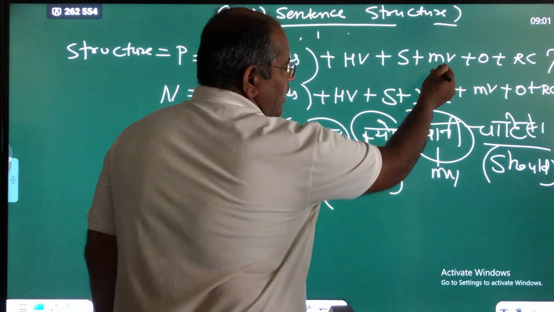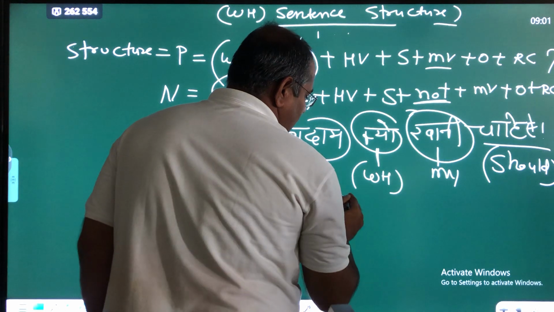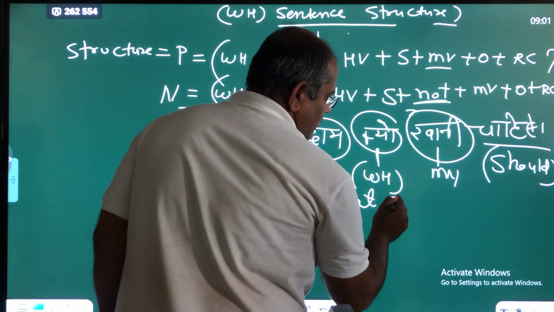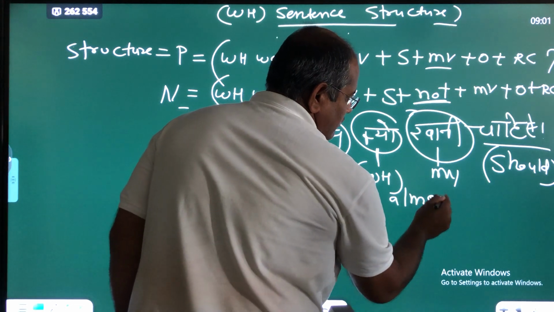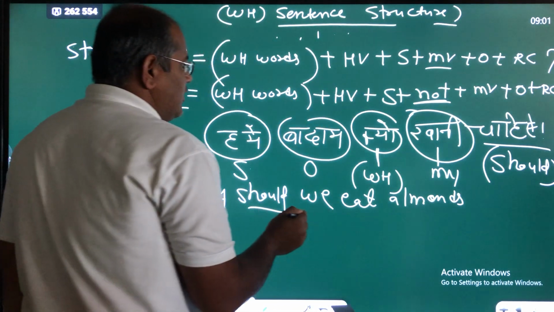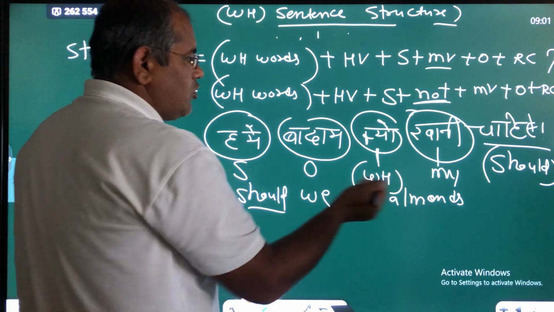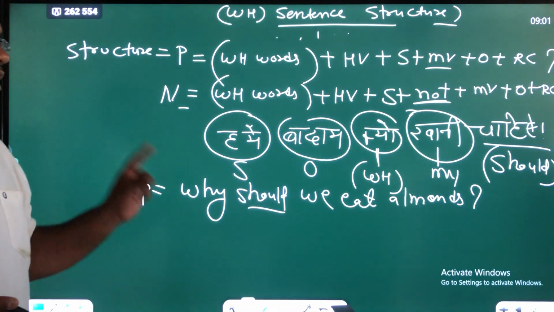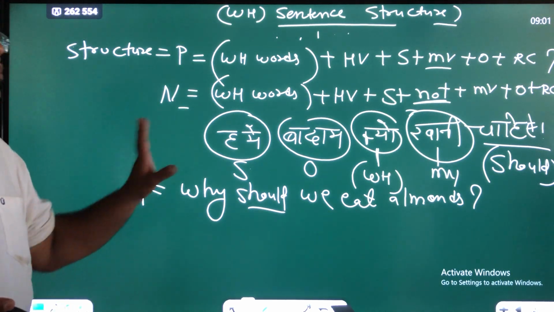Then MV, it means khana, like eat. Then object, it means almonds. Then RC, RC is not given. So at the last we have to use symbol of interrogation. Is that clear? This is the positive WH sentence.